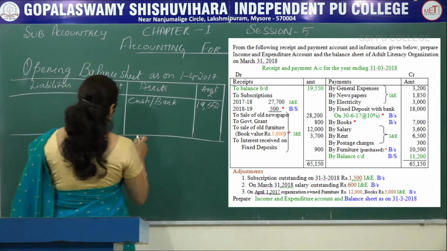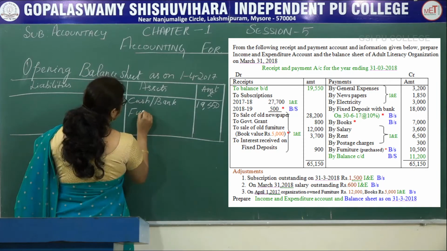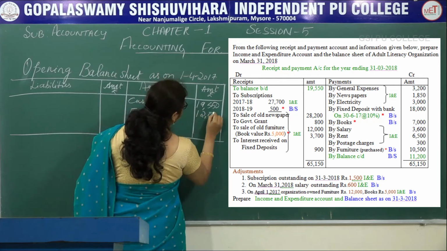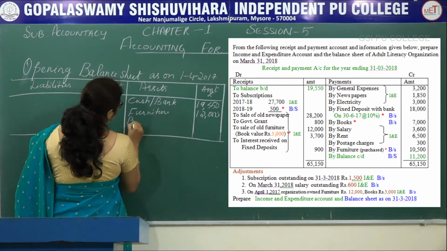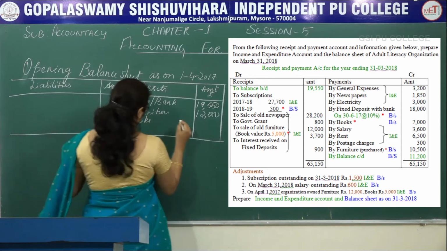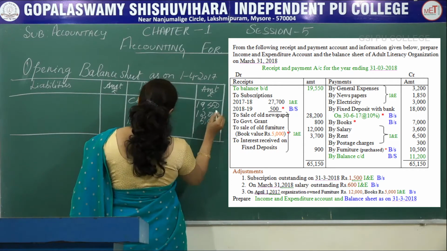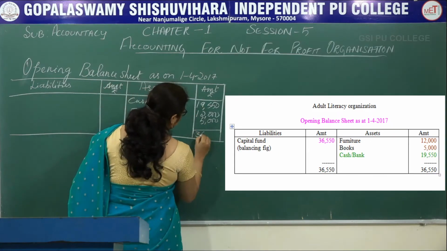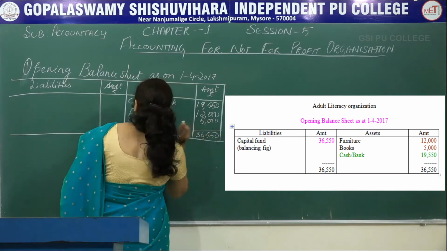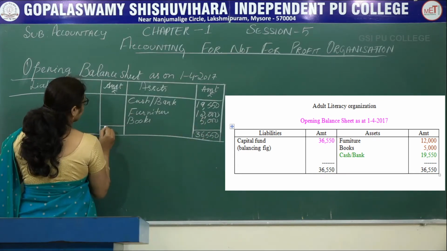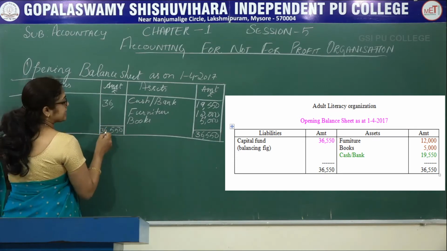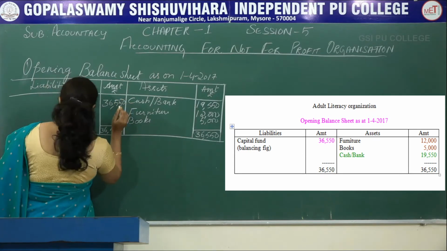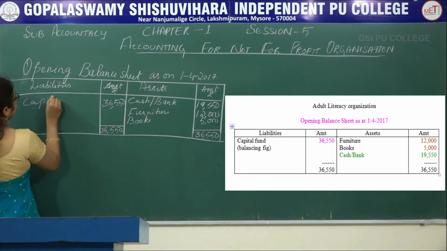Next, go through the adjustment, last adjustment. In the last adjustment, furniture is given. So, furniture value 12,000 and books value 5,000. So, when you total the asset side, you will get 36,550. So, write the same total on the liability side, that is 36,550. The balance is 36,550. This is capital fund,